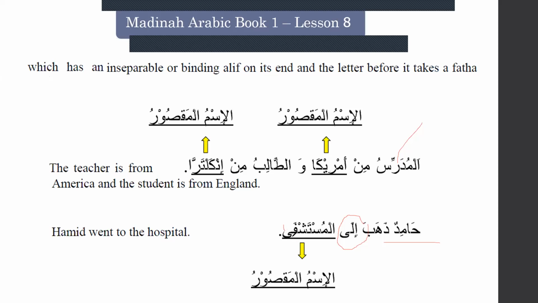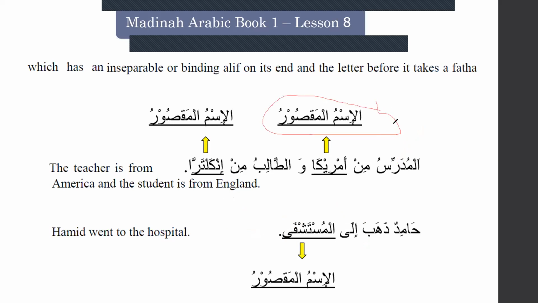Okay, so although it's written as a ya, we read this letter as an alif. Mustashfa, mustashfa. It's considered an alif, and the letter before takes a fatha. So this word is also an ismul maqsoor. Just memorize it, no choice.